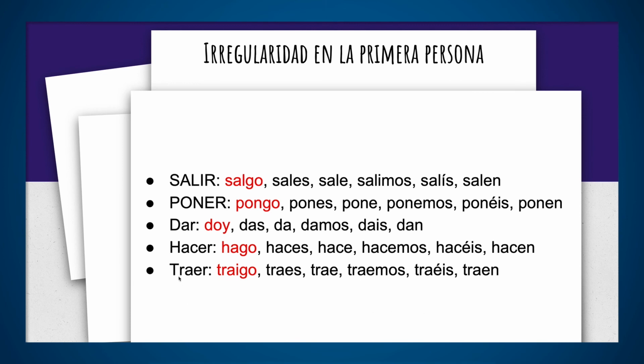And traer, traer is to bring. Yo traigo pizza a la fiesta. Traer is to bring. So traigo, traes, trae, traemos, traéis, traen. So again, salir is to go out. Poner is to put. Yo pongo el libro en la mesa. Dar is to give. Hacer is to make or to do. Yo hago la tarea. Tarea is homework. I do the homework. And traer is to bring.